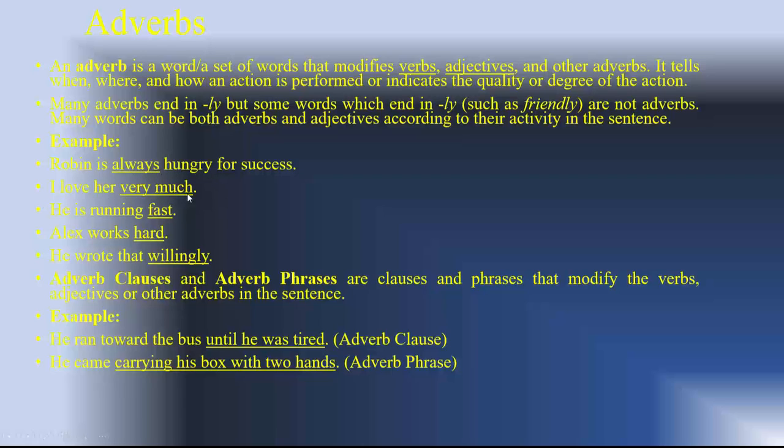I love her very much, very much, describing loving her. Alex works hard, hard, adverb, describing the verb work. He wrote that willingly, by his willing, intentionally.